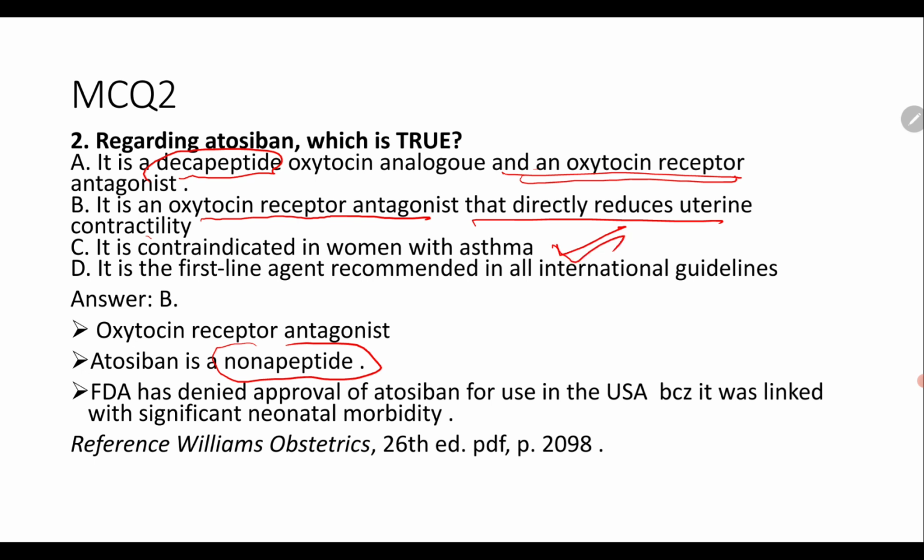That is not a correct statement. It is not contraindicated; it is first line and recommended in international guidelines. So if you see the options, oxytocin receptor antagonist is correct. Atosiban is a nonapeptide, not a decapeptide. The FDA has denied approval of atosiban for use in the USA because it was linked to significant neonatal morbidity. So option B is the correct statement: oxytocin antagonist directly reduces uterine contractility.